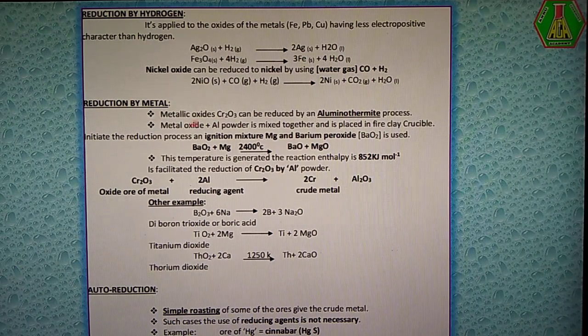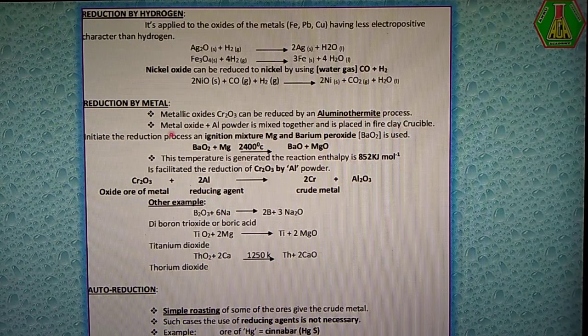Here our typical example is chromic oxide, Cr2O3. Chromic oxide is converted into crude chromium metal by using aluminium as a reducing agent. The aluminium metal acts as a reducing agent. So that's why the process is called the aluminothermic process or aluminothermite process. Here we are using a special apparatus. It is called a fire clay crucible. It is like a china dish.